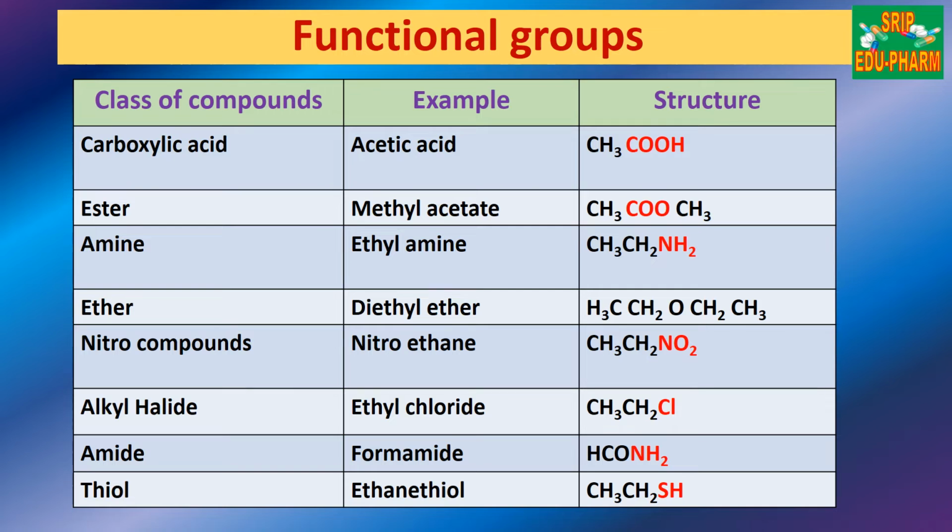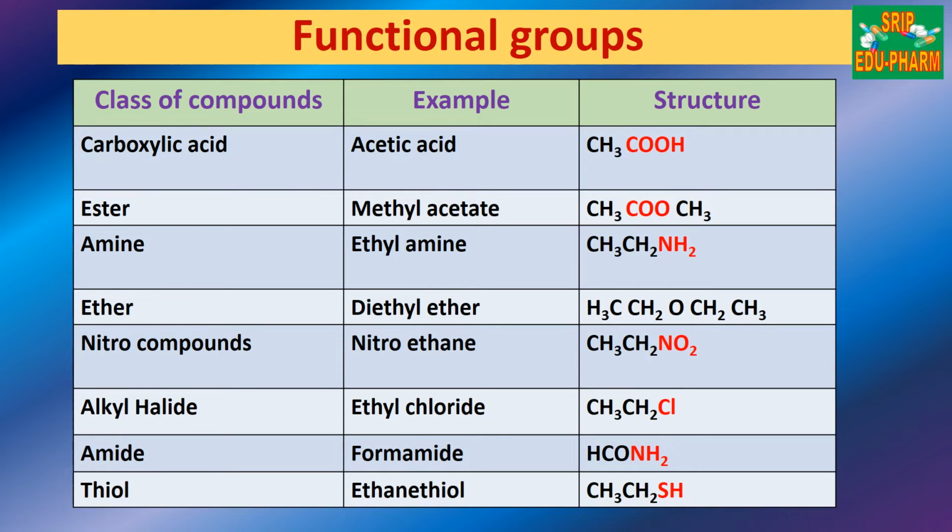Some more examples we are showing for the functional groups. Like for carboxylic acid, it is RCOOH, that is oic acid. For ester, that is RCOOR, it is oate. Then amine, like ethylamine, here it is NH2. For ether, it is ROR. Then for nitro compounds, it is NO2.